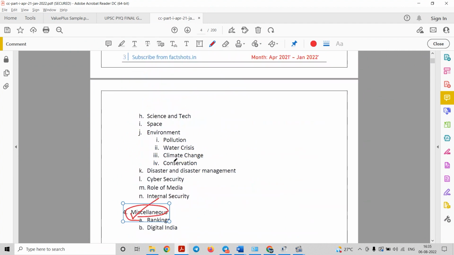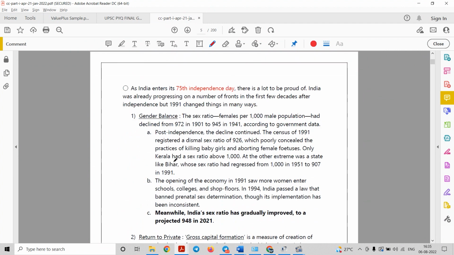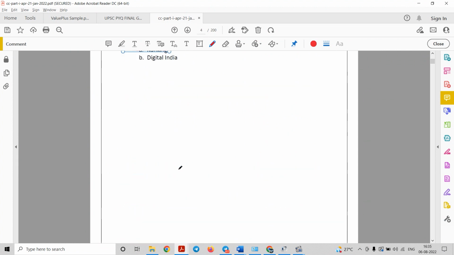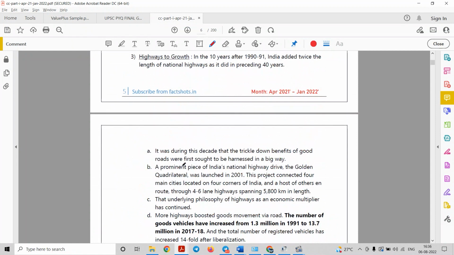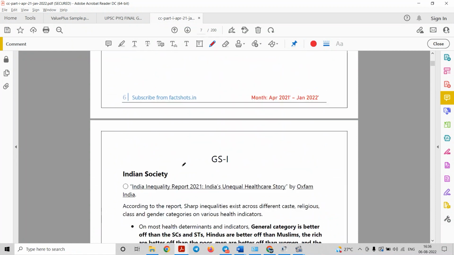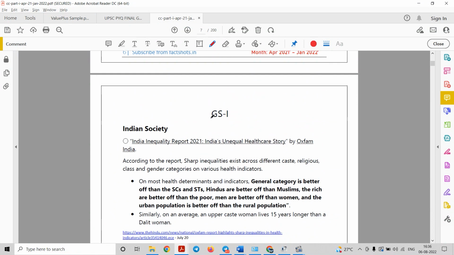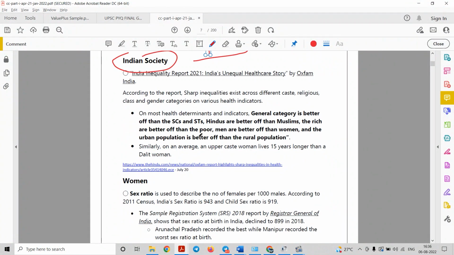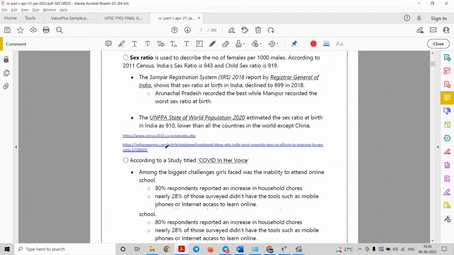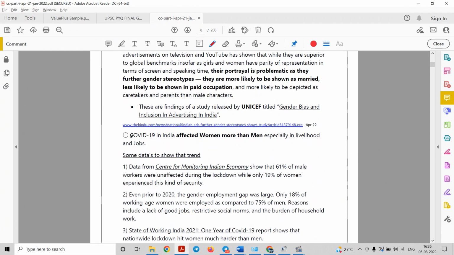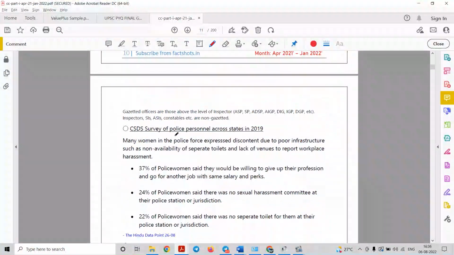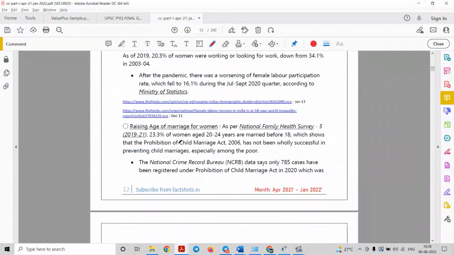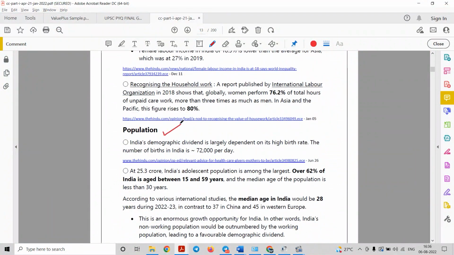So I will run you through a few pages of this PDF. For example, you can see how the data has been arranged in a logical manner. Here starts your GS1, the Indian society part, then there is the women section, and the next section is population.